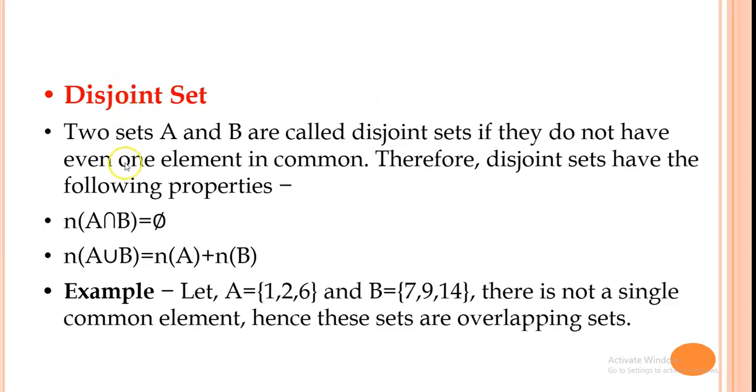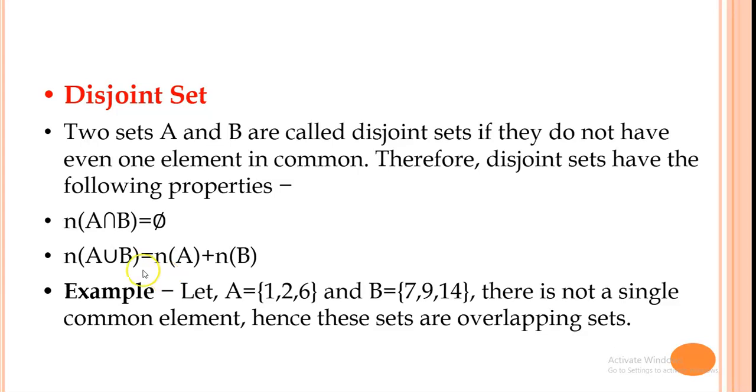Disjoint set: two sets A and B are called disjoint sets if they do not have even one element in common. Therefore, disjoint sets have the following property: the number of elements in A intersection B is zero, since no element of set A is contained in B, so no element is common in both sets. So it is called a disjoint set. This is one of the properties.